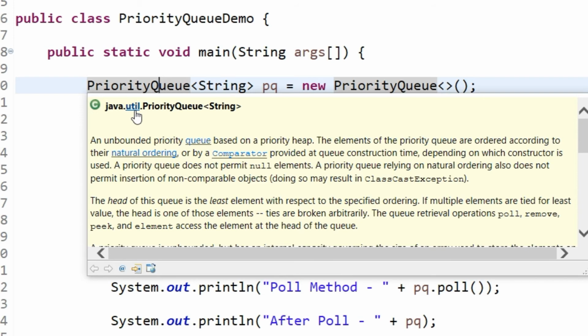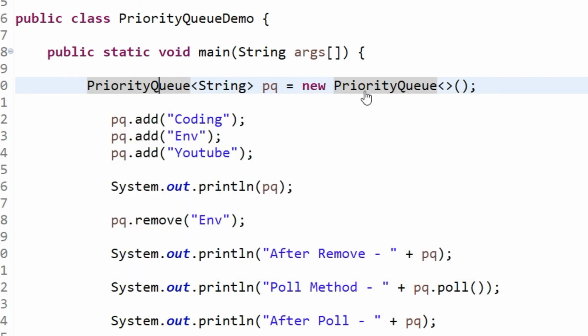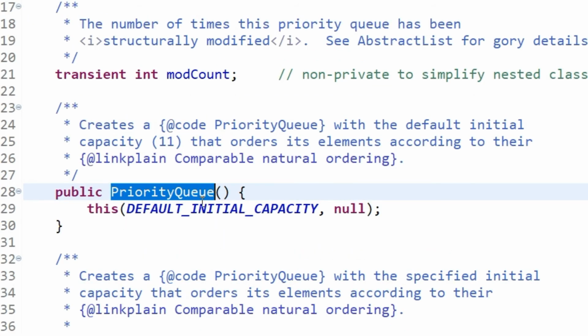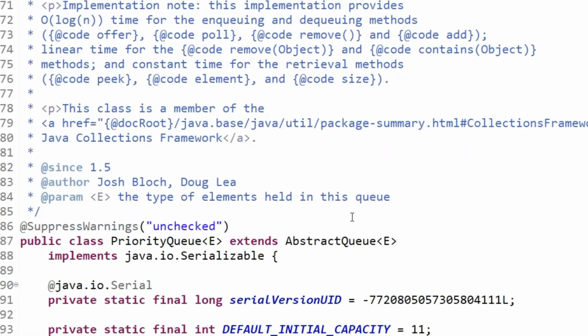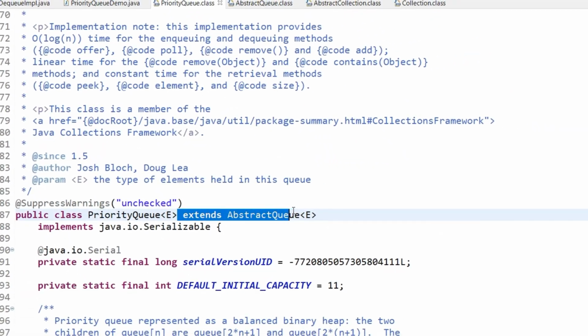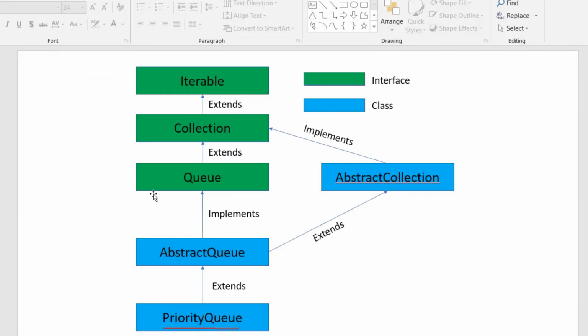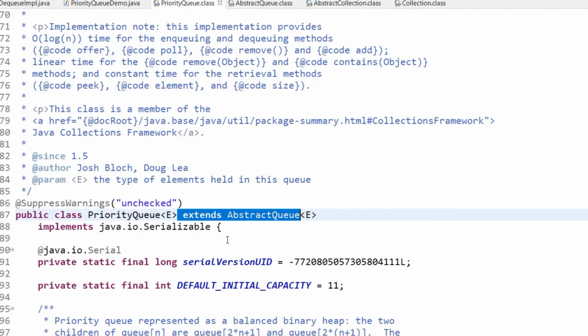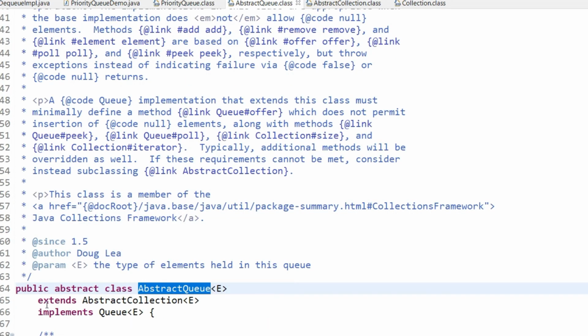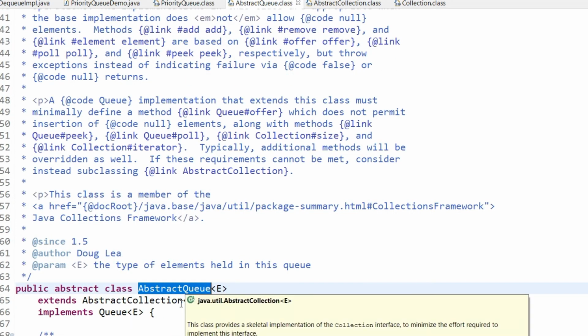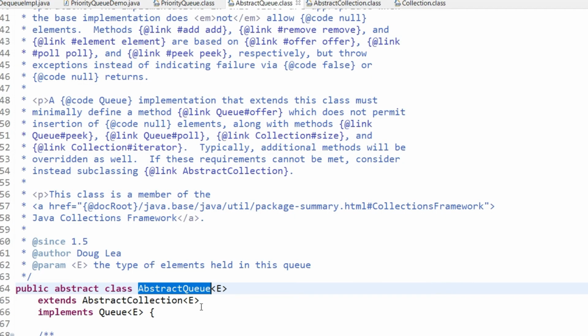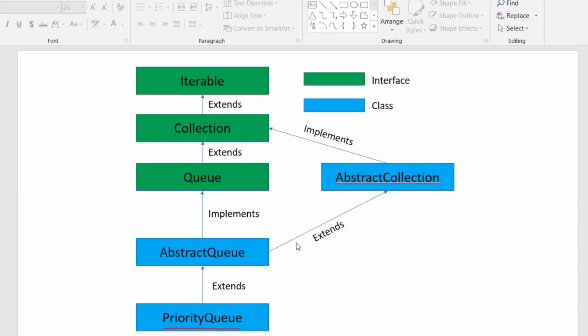It belongs to the Java util package, and basically if you go inside this, what it does is extend the abstract queue class. So here you can see it is extending this abstract queue class. Now if I go and see this abstract queue class, it extends the abstract collection class and implements the queue interface.